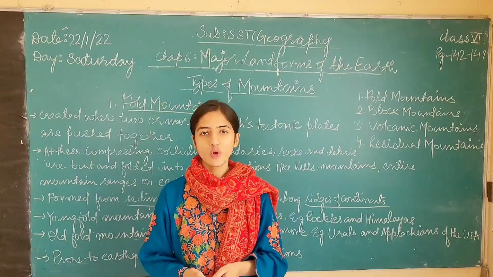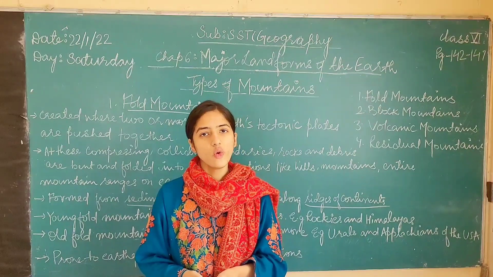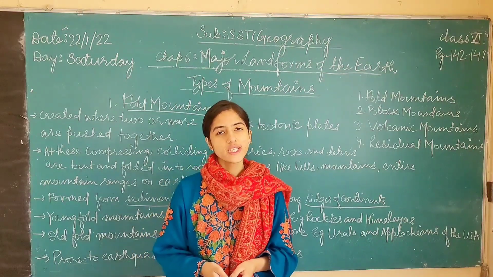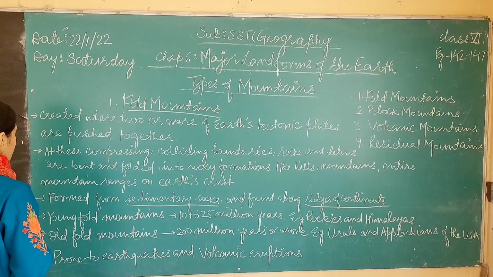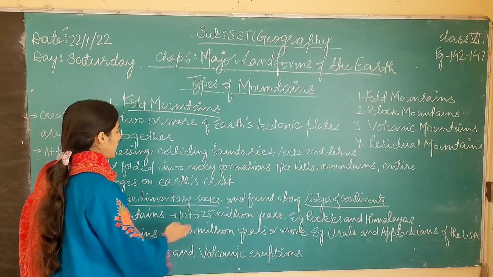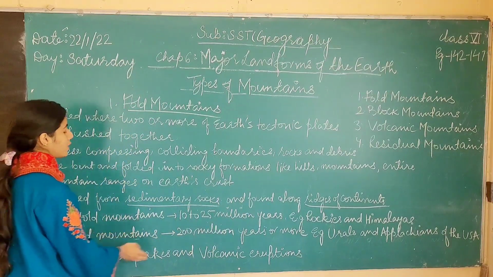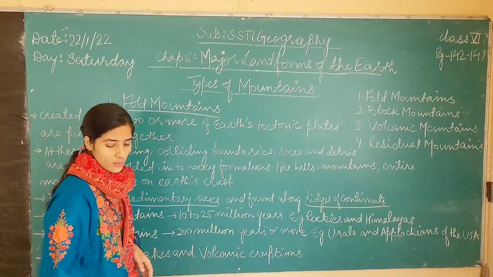Then there are two types of fold mountains. The first one is a young fold mountain and the second one is an old fold mountain. Let us see what is the difference between the two of them. The young fold mountains are 10 to 25 million years old, and the old fold mountains are 200 million years or more.